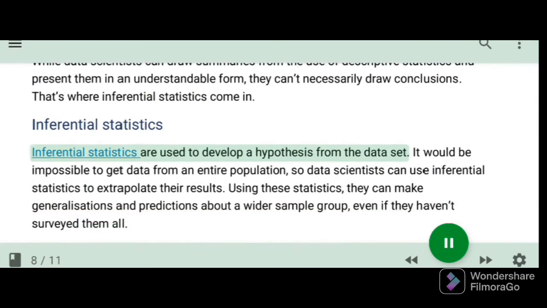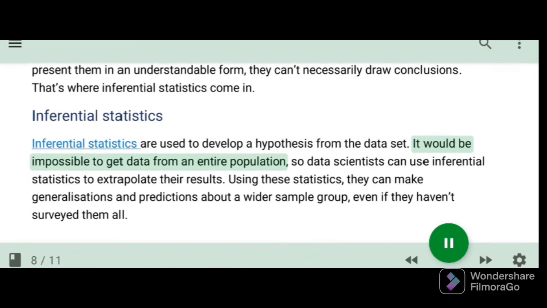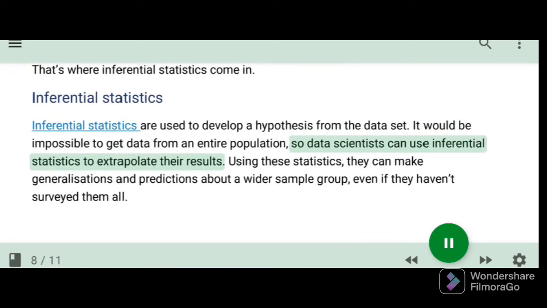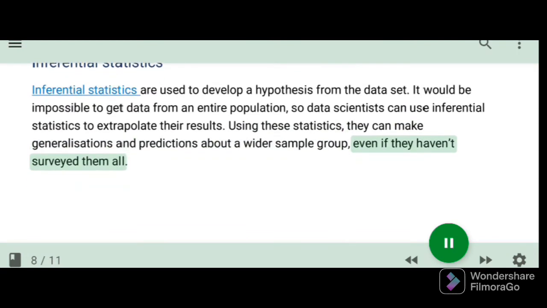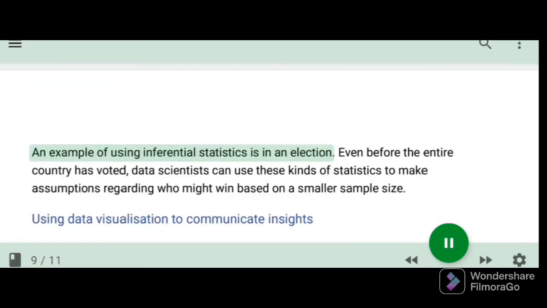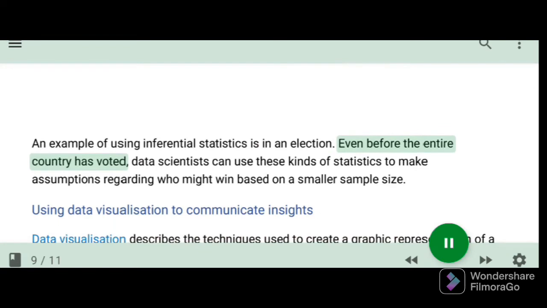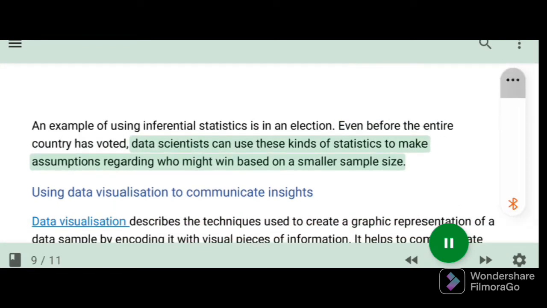Inferential statistics. Inferential statistics are used to develop a hypothesis from the data set. It would be impossible to get data from an entire population, so data scientists can use inferential statistics to extrapolate their results. Using these statistics, they can make generalizations and predictions about a wider sample group, even if they haven't surveyed them all. An example of using inferential statistics is in an election. Even before the entire country has voted, data scientists can use these kinds of statistics to make assumptions regarding who might win based on a smaller sample size.